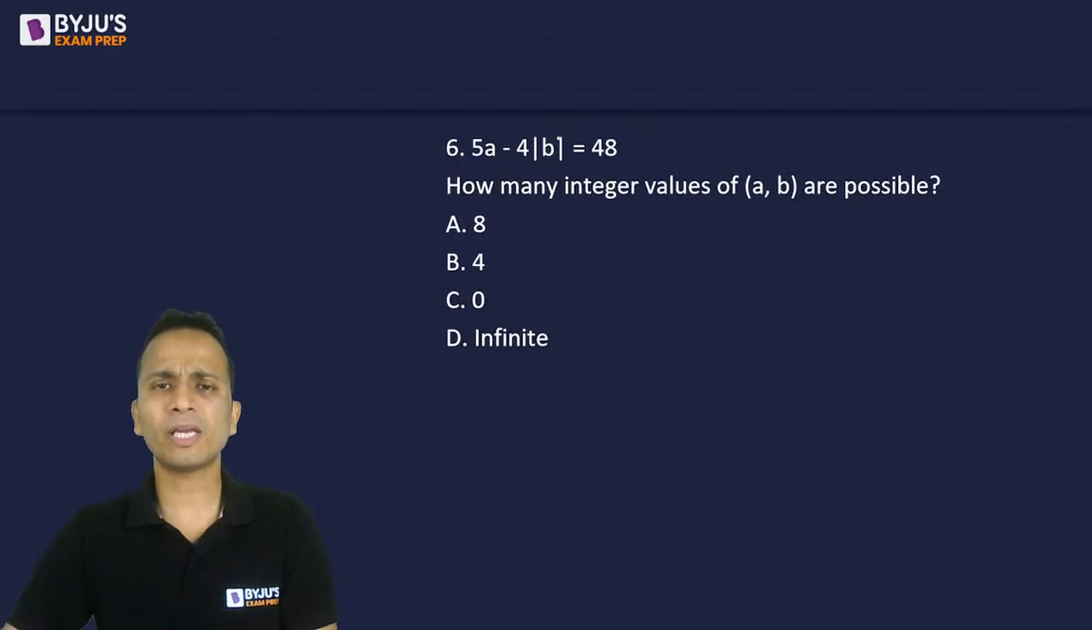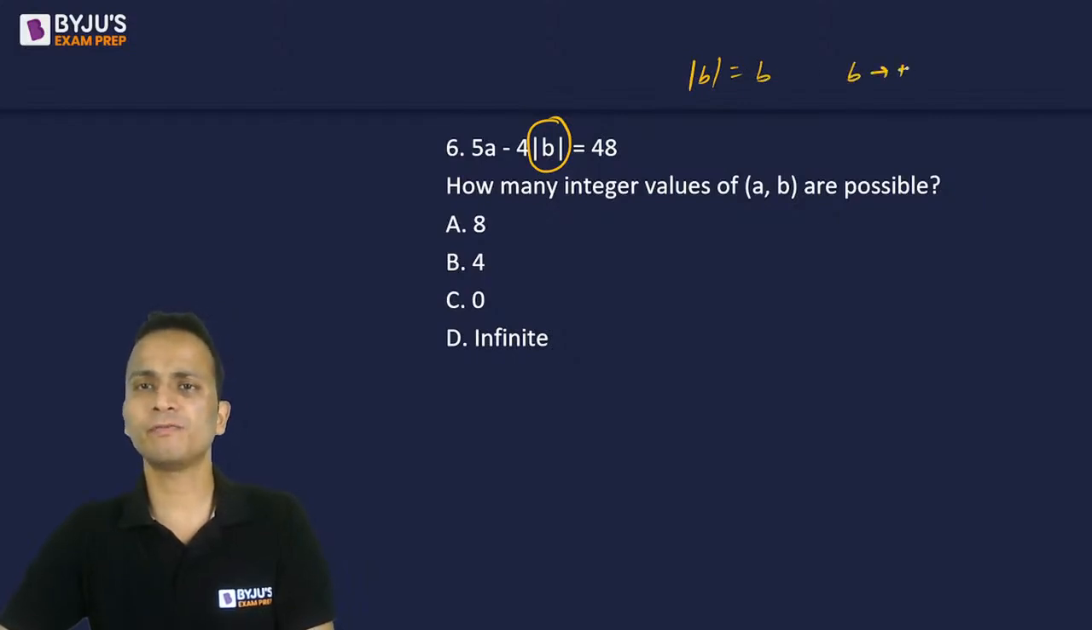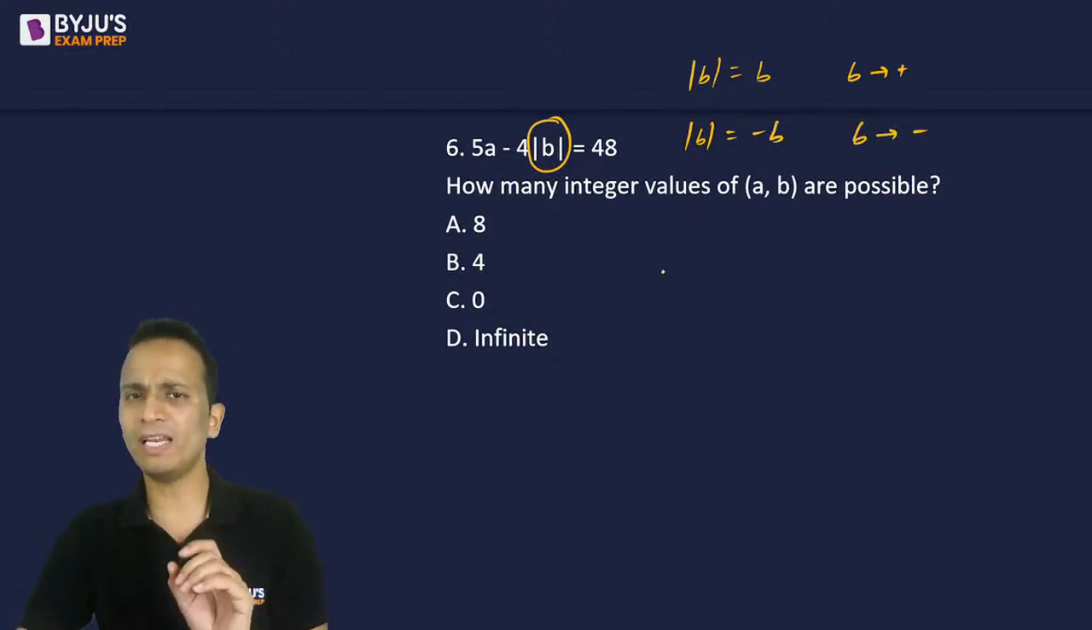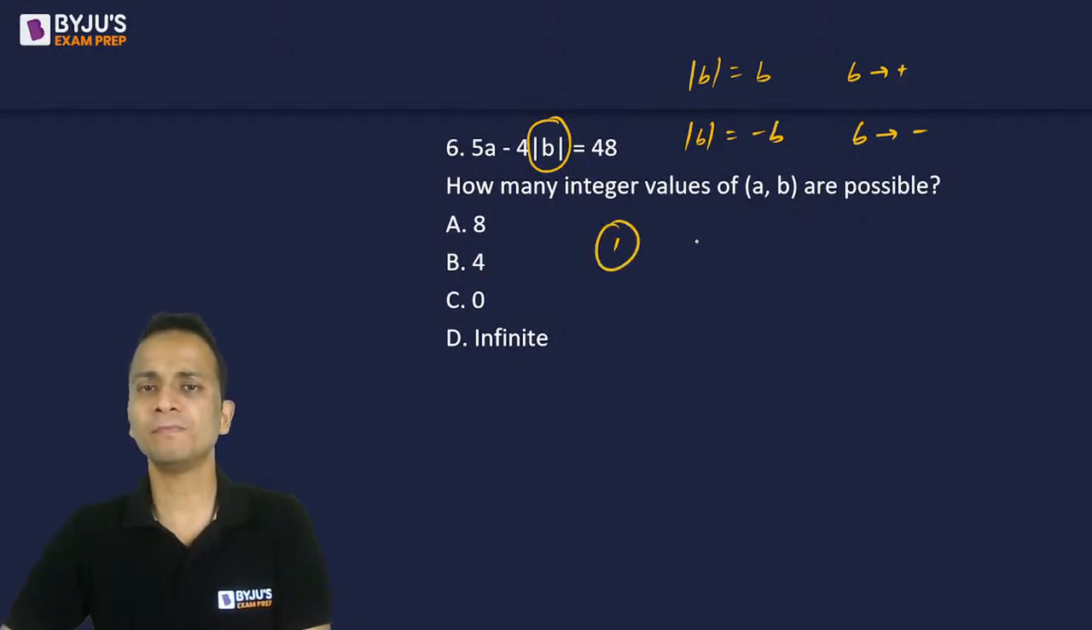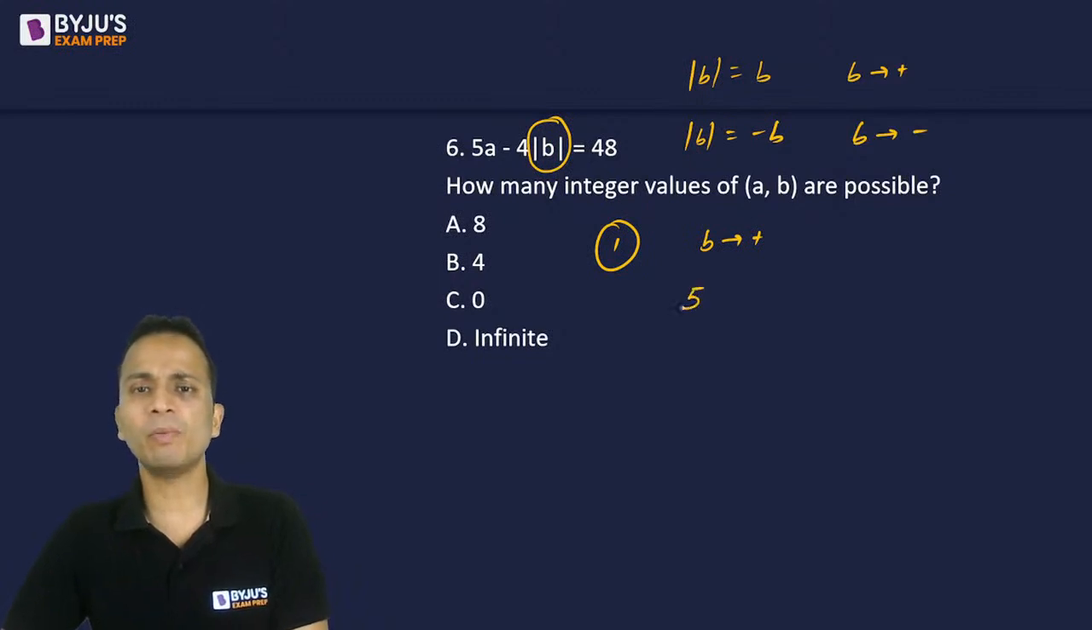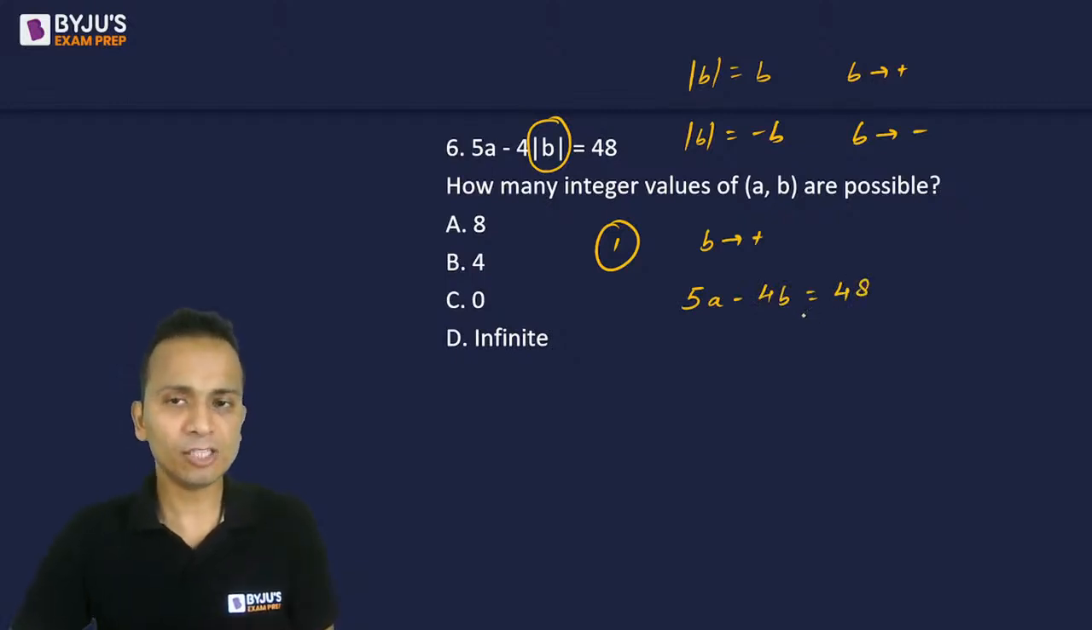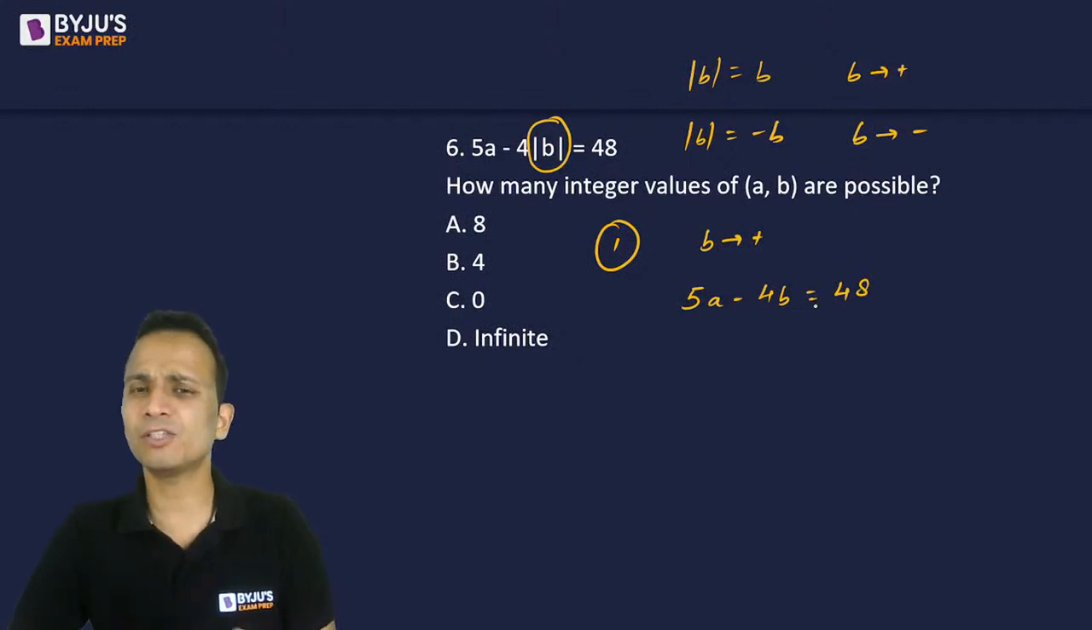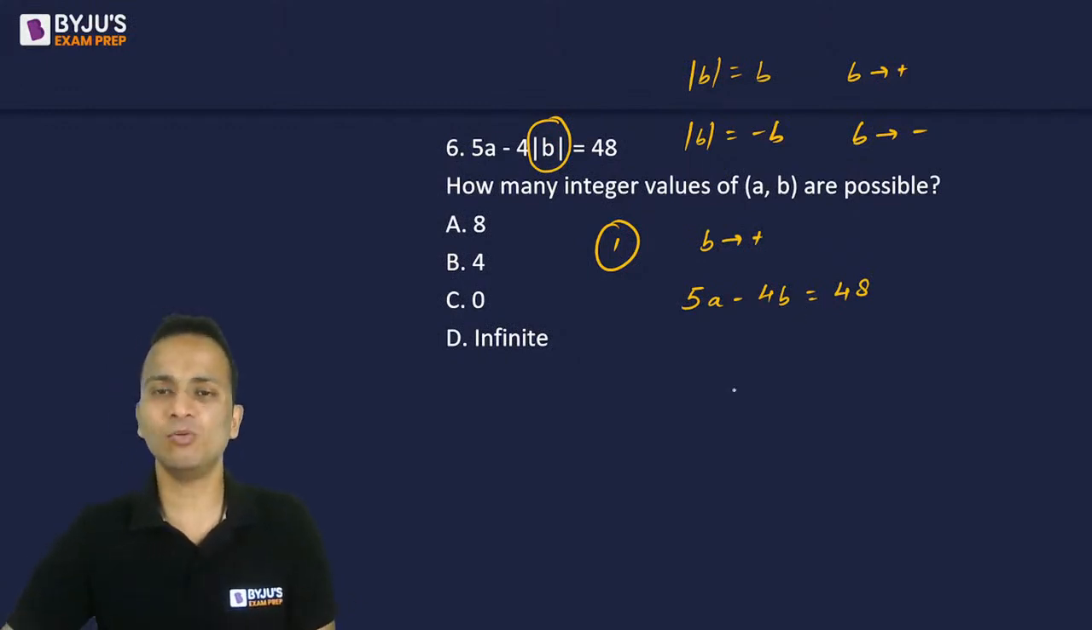Now I'll start by looking at this modulus b. Modulus b will be written as b if b is positive, and as minus b if b is negative. So I'll start by considering one case. Case number one is when b is positive. Then the equation becomes 5a minus 4b is equal to 48, and we look at the integral solutions such that b is positive.